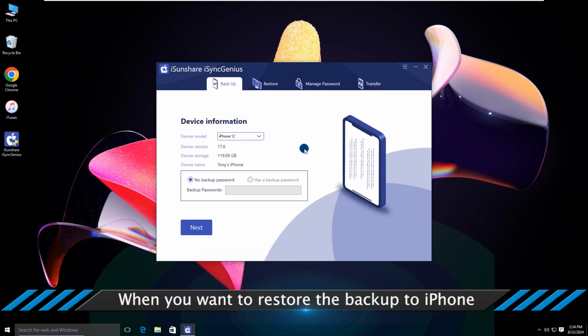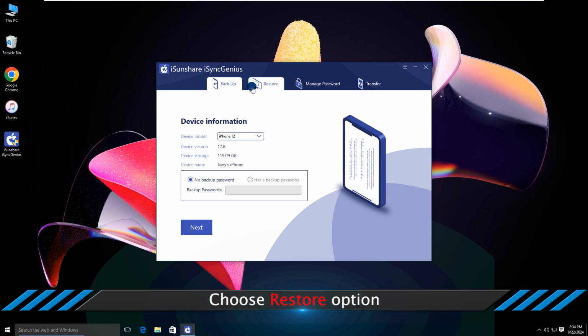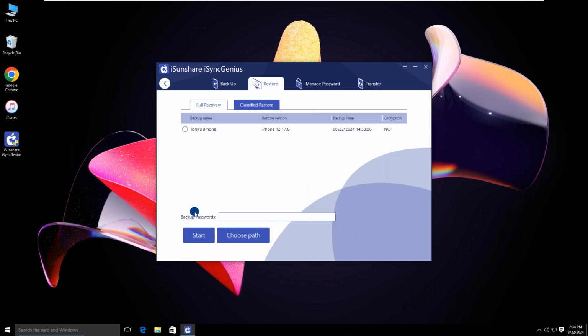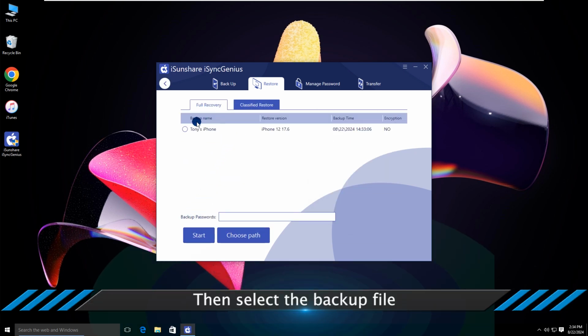When you want to restore the backup to iPhone, choose Restore option. Then select the backup file.